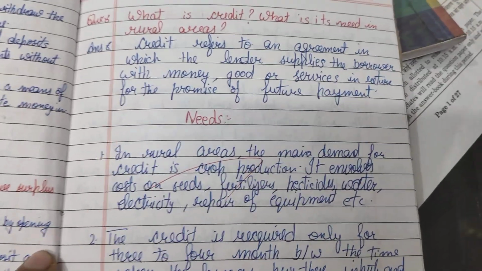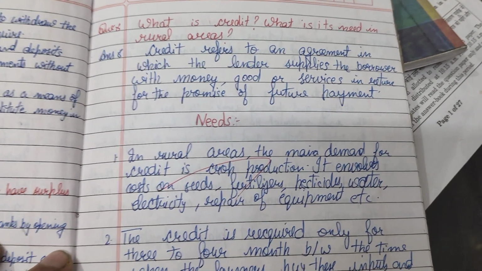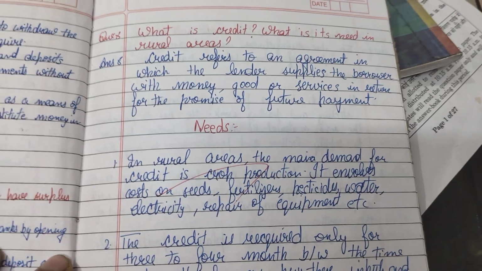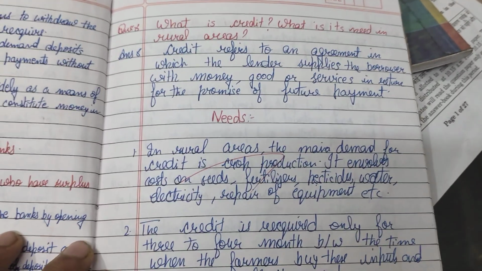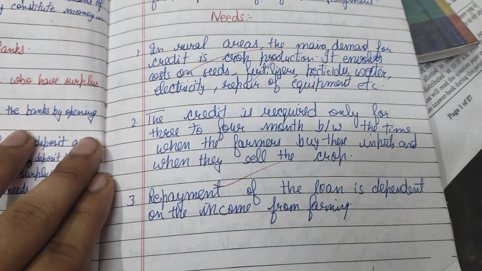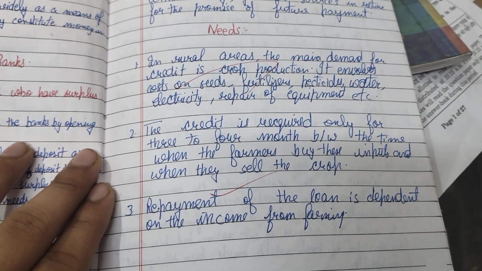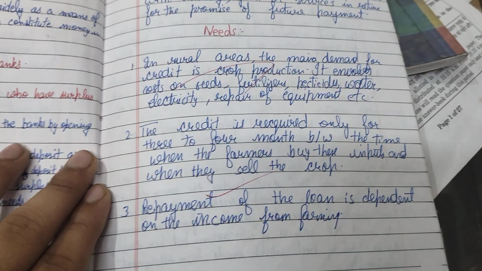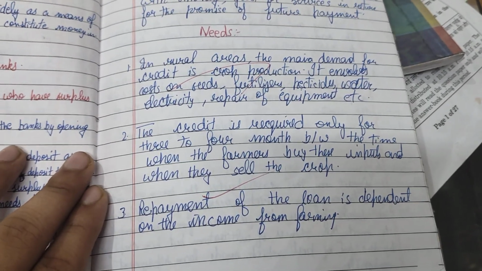What is credit? What is its need in rural areas? Credit refers to an agreement in which the lender supplies the borrower with money, goods, or services in return for the promise of future payment. Its needs: in rural areas, the main demand for credit is crop production. It involves the costs on seeds, fertilizers, pesticides, water, electricity, repair of equipment, etc.